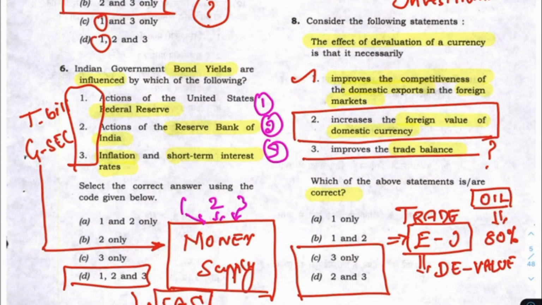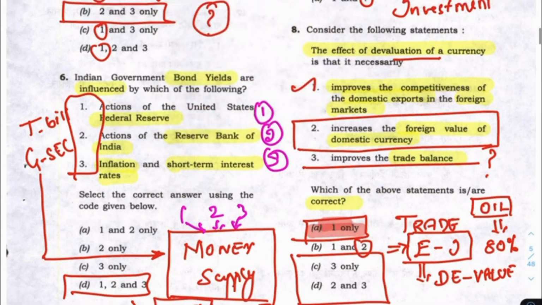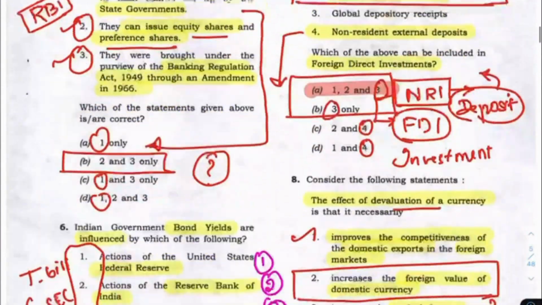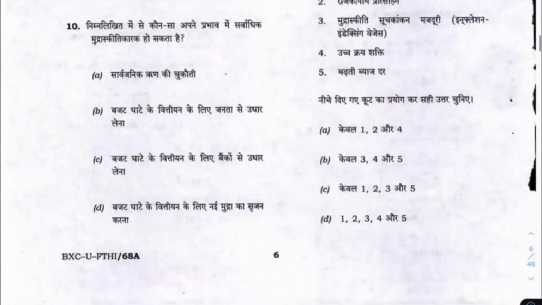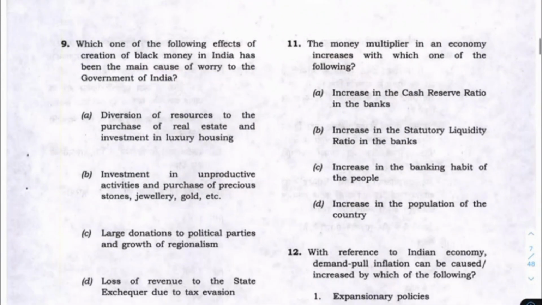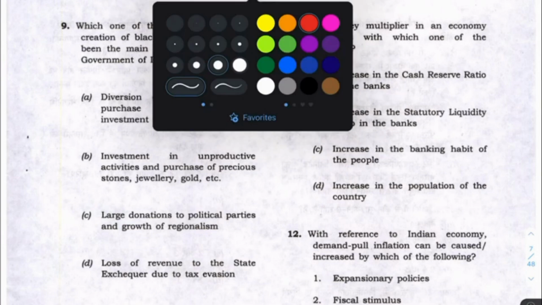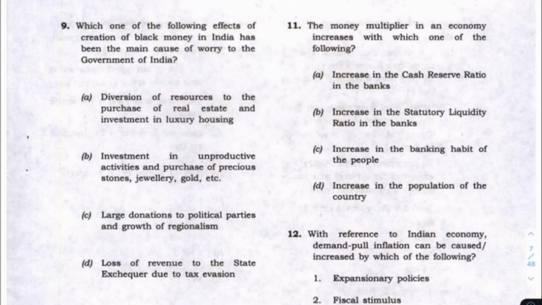See, you are devaluing, devaluation means decreasing, so that is decreasing, no, this is wrong. So the answer is this, and I will actually mark this question as well. This is an easy question as well, and it needs to be marked. When you check all these questions one by one, not every question should be marked immediately. The questions which are relatively simpler and easier to understand should be marked.